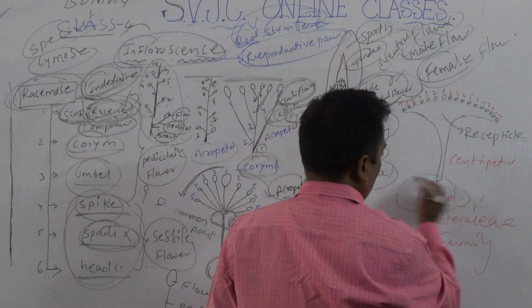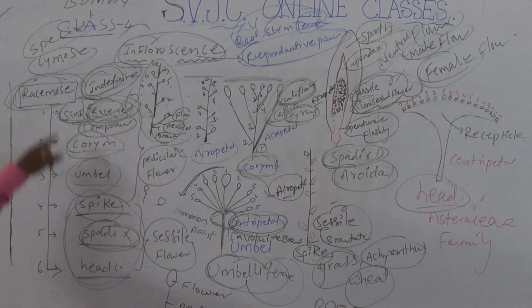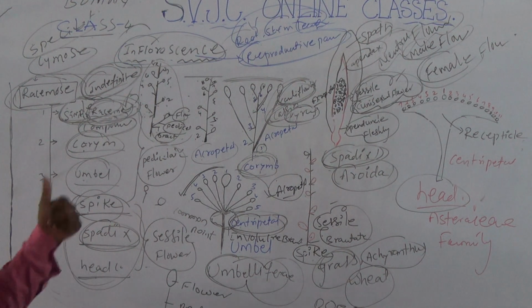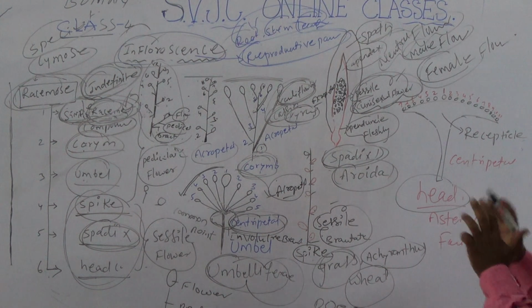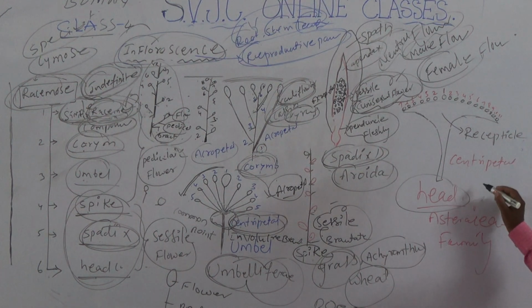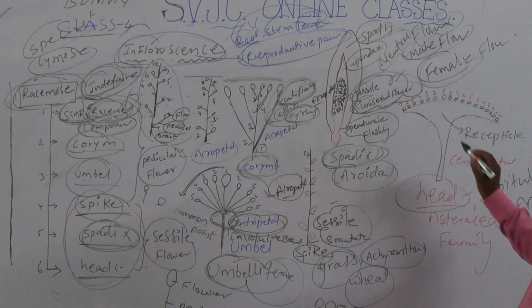Head is a very advanced raceme. The question again: which is the advanced raceme? Head is advanced, meaning a well developed inflorescence. It is a special type of inflorescence in racemose. The head is also called capitulum and also anthodium. Students, look here.